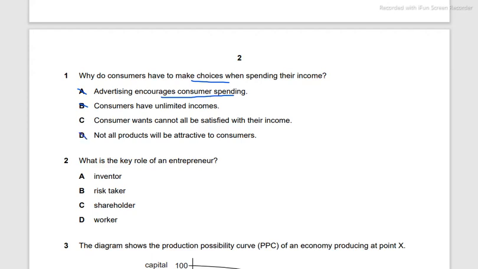Whereas C, consumer wants cannot all be satisfied with their income, gives us a solid reason. It means that their income, their disposable income, their purchasing power is limited, and so they can afford limited products and limited goods and services. So they can afford to satisfy a limited amount of wants. So they need to prioritize those wants. Of course, needs have to be met. However, wants can be prioritized and then choice can be made. So C is the correct answer.